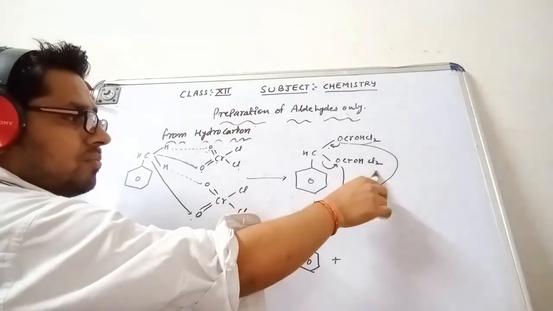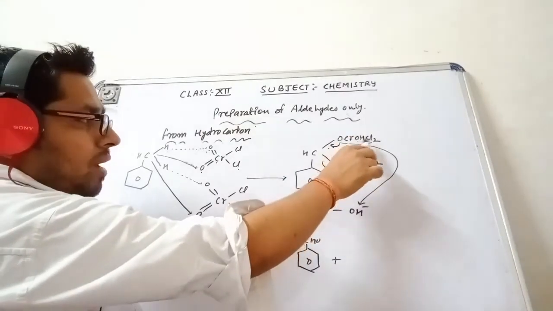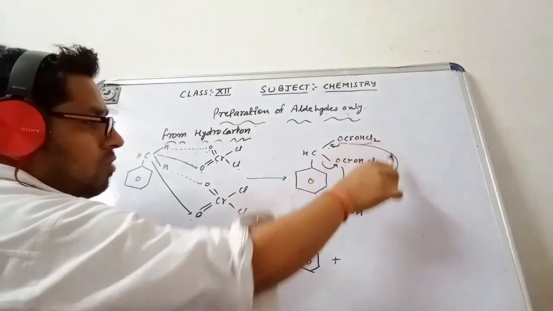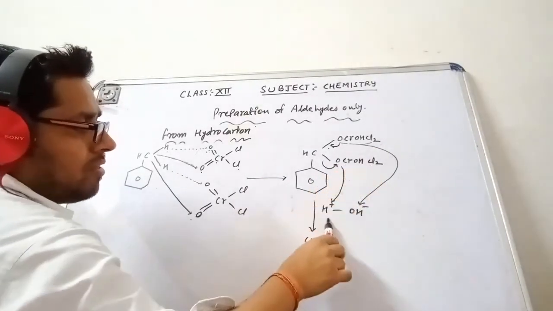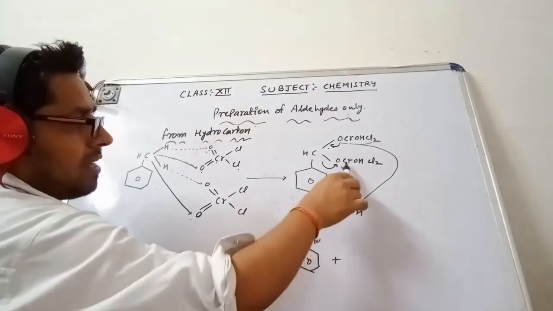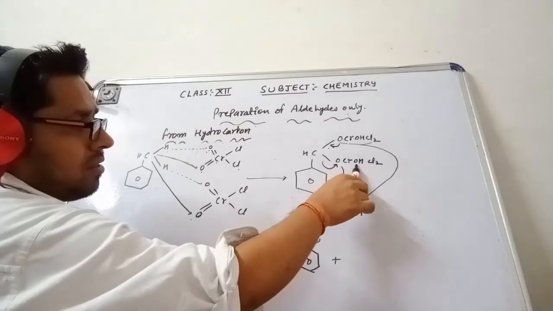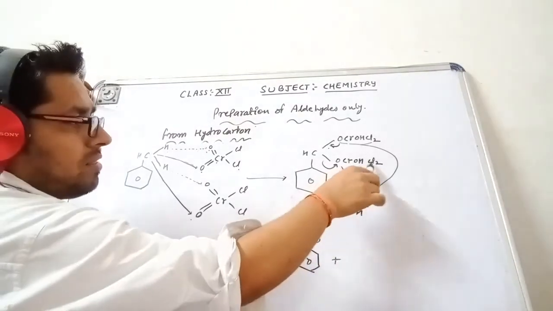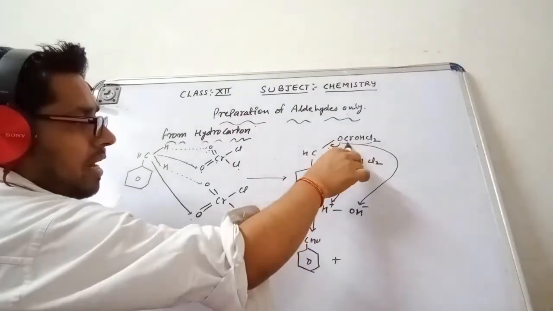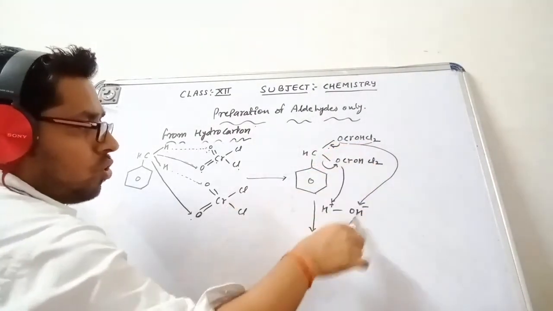Cr, OH, Cl2 is going to attach with the OH. Here O, Cr, OH, Cl2 attached with the H. So I am getting here Cr, OH whole twice, Cl2. Same here, Cr, OH whole twice, Cl2.